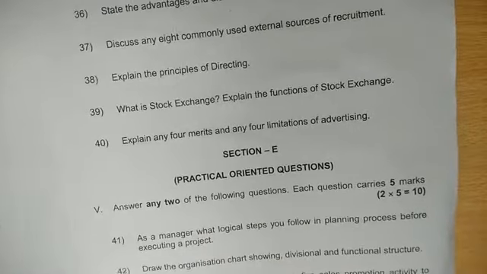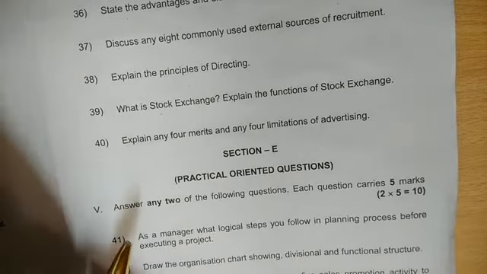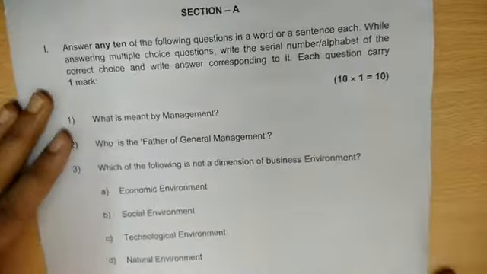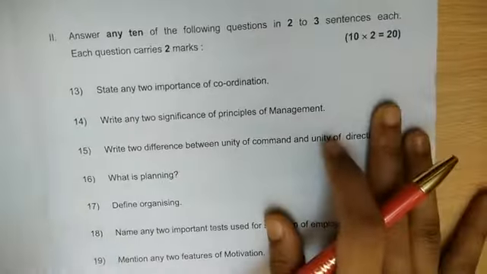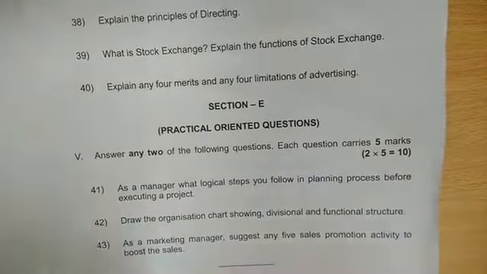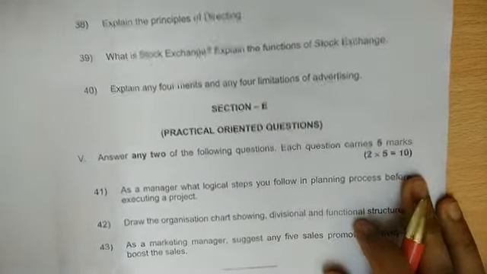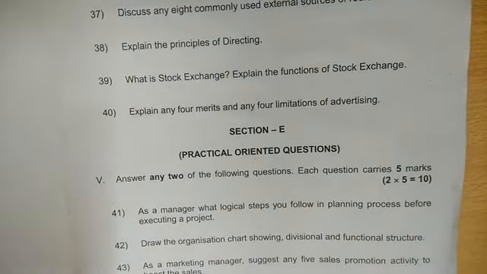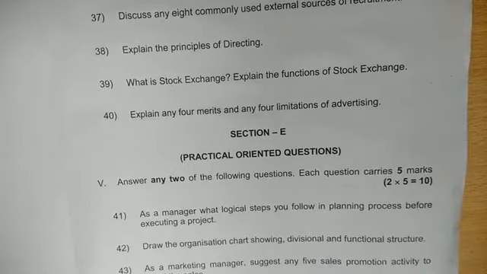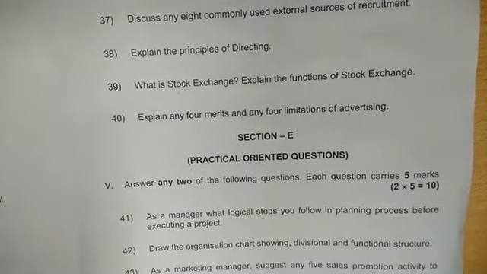Now I would like to say, for those students who think that they want to just pass the subject, the passing marks are also covered. See, section A, 10 marks. Section B, 2 marks each, 20 marks, so 30 marks total. And section E, 10 marks. So you got 40 marks there, and even if you miss somewhat here and there, 35 is your passing mark. So 40 is more than enough for those who think passing is enough. And if you write only point names here and there in section C and section D, you will get around 45 to 50.